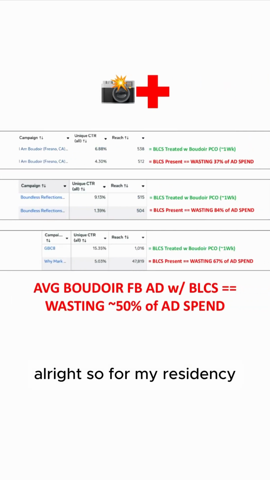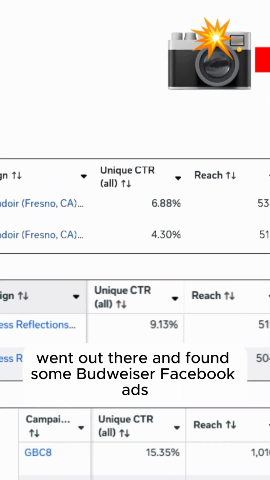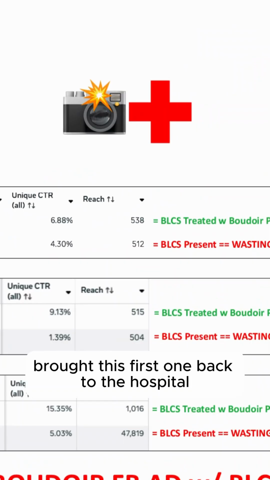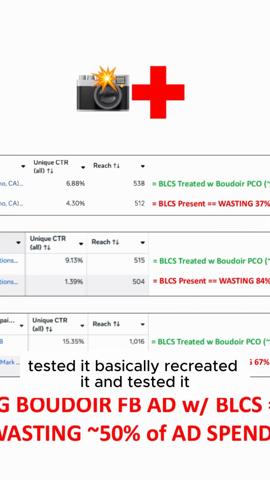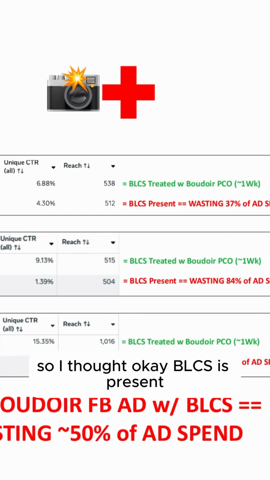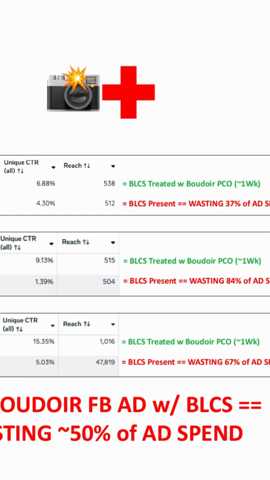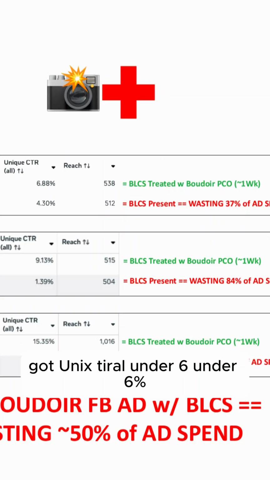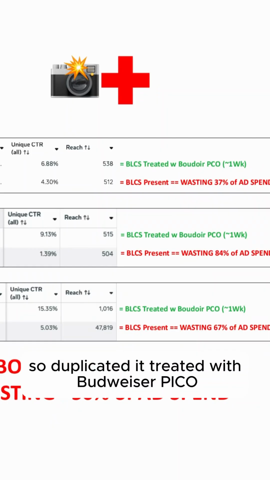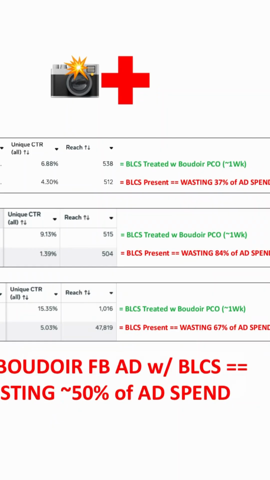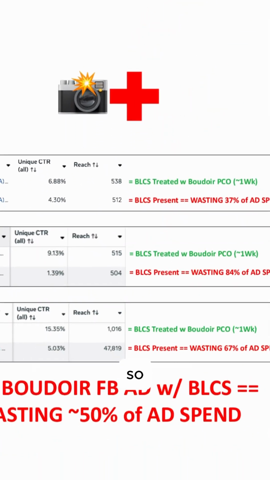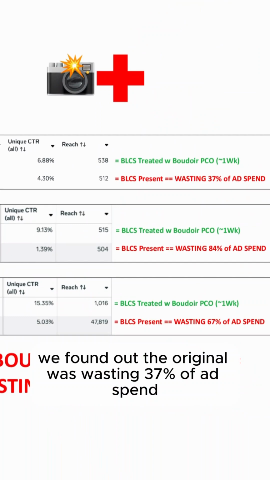All right, so for my residency, went out there and found some Boudoir Facebook ads out in the wild. Brought this first one back to the hospital, tested it, basically recreated it and tested it. Found its unique CTR was 4.3%. So that, okay, BLCS is present. Got unique CTR under 6%. So duplicated it, treated with Boudoir Pico, ran it in parallel, took about a week. We got the unique CTR of the after treatment, 6.88%. So we found that the original was wasting 37% of ad spend.